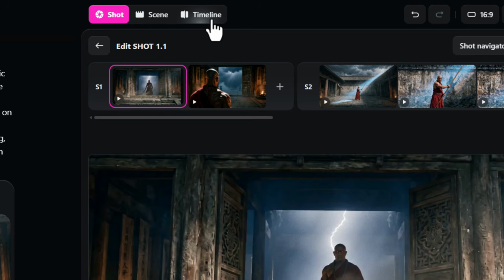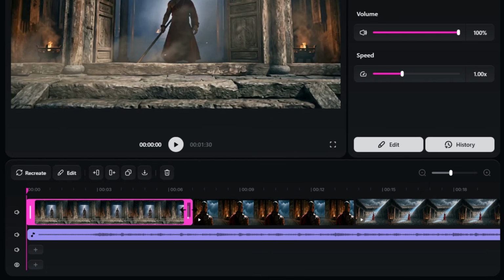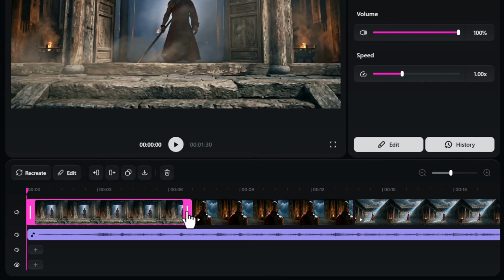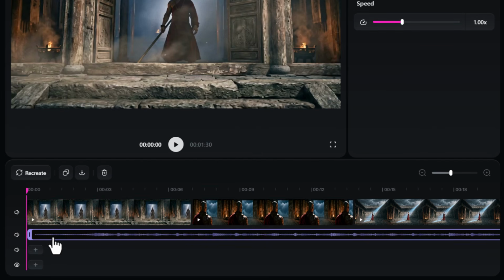Now, I want to come back to the timeline because if I come down the bottom here, you'll notice if I click on a video, I can use these handles to essentially change the length of it. Now, I don't want to mess with that too much because I actually like the pacing, but you can do that. You can also move some of these areas around, move the audio. You can even add in audio tracks or voiceovers, captions. So you do have a lot of basic controls here you can use to edit your video.